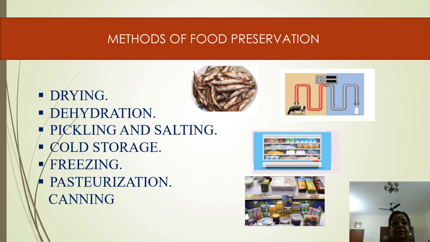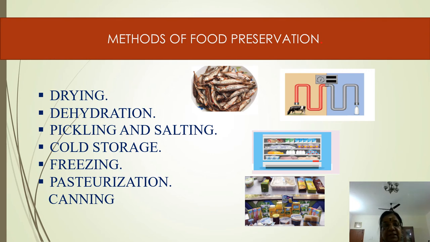In this picture, this is drying, like drying dried fish in the sun. This is pasteurization. Louis Pasteur identified the method of pasteurization by heating the milk to a given temperature and then cooling it. This is cold storage. In supermarkets, we see frozen food stored inside big freezer boxes, that is cold storage.